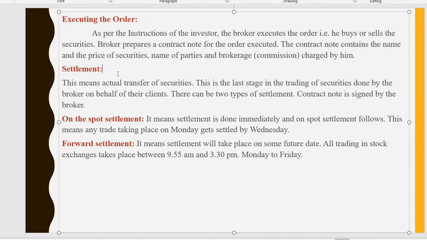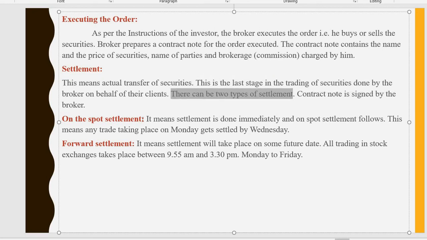Next one, after executing the order, is settlement. This means actual transfer of securities. After executing the order, you need to settle the securities. Means you purchase the securities from XYZ Company Limited by transferring the amount to XYZ Company Limited. Then XYZ Company Limited will transfer the securities to your demat account. This is called settlement.